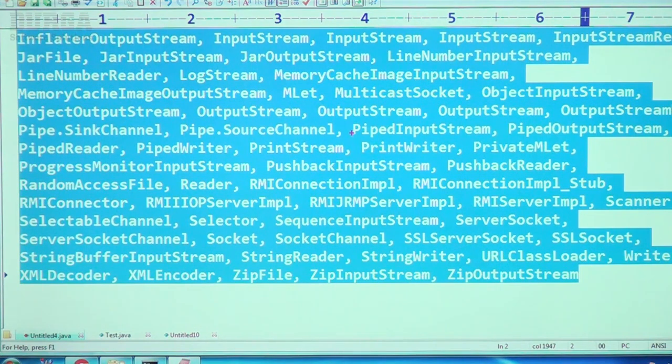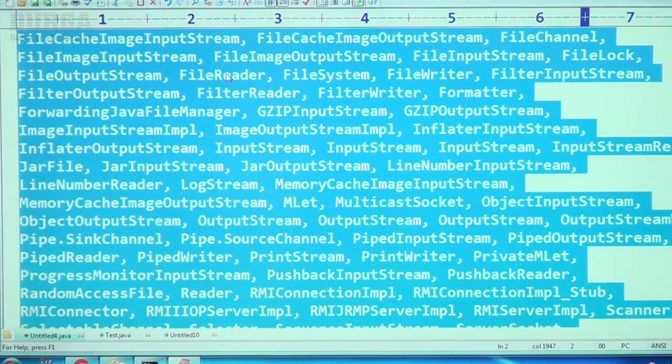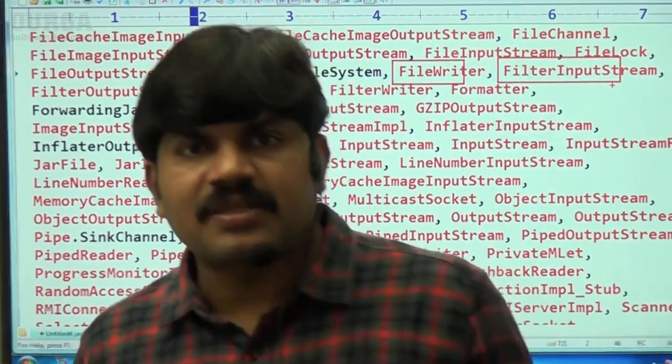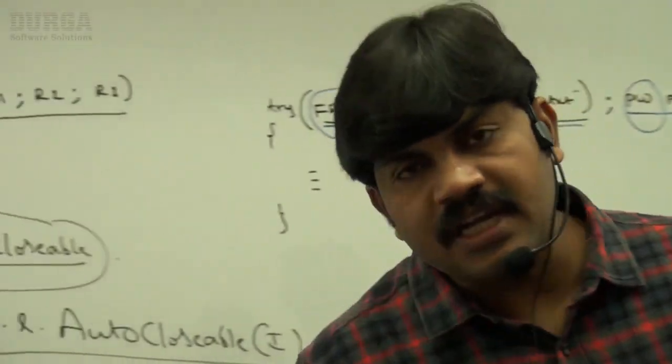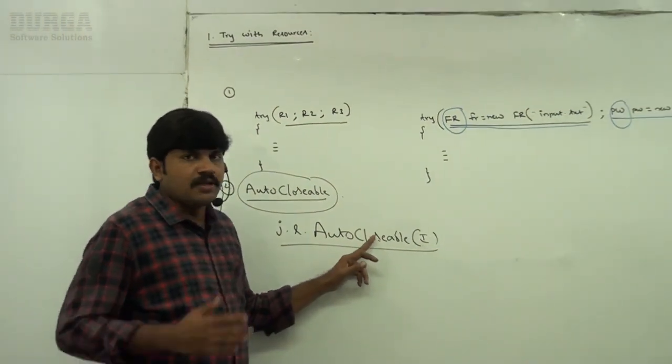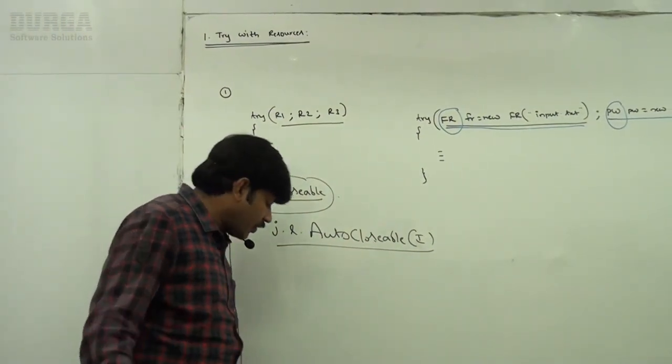Have you observed PrintWriter resource? Similarly FileReader, FileWriter resource, FilterInputStream. Almost every database related, file IO related, network related resource already implements AutoCloseable. Being a programmer, we are not required to do anything.